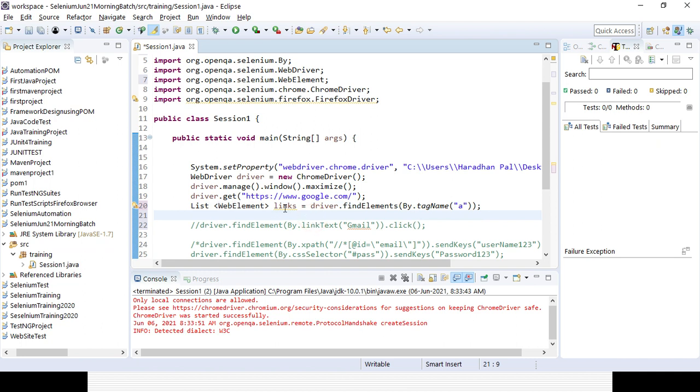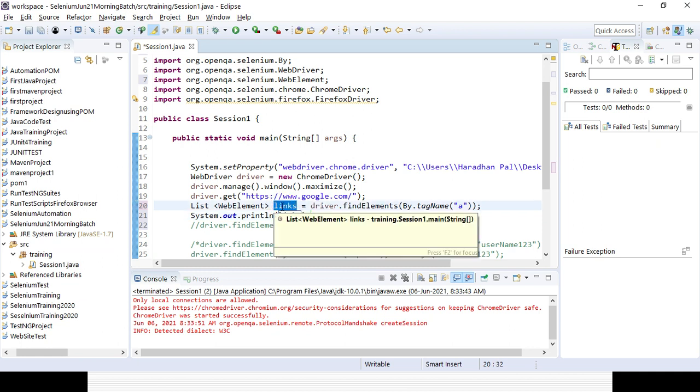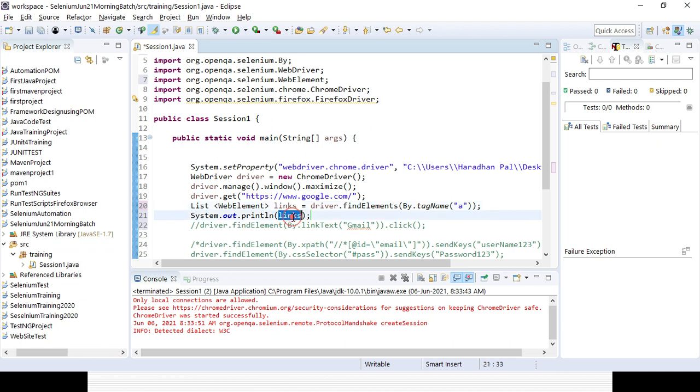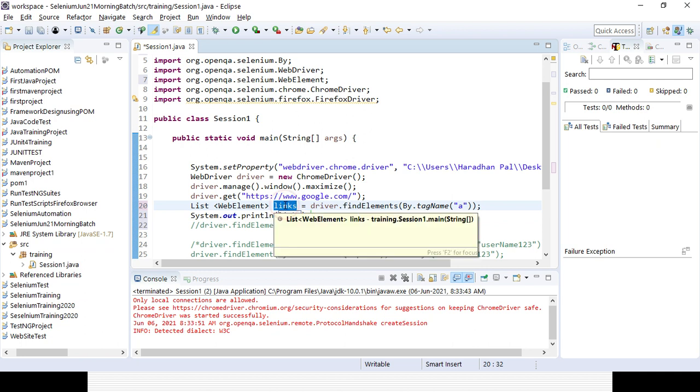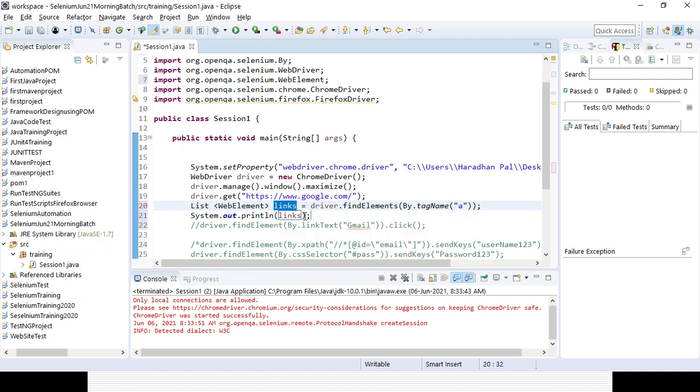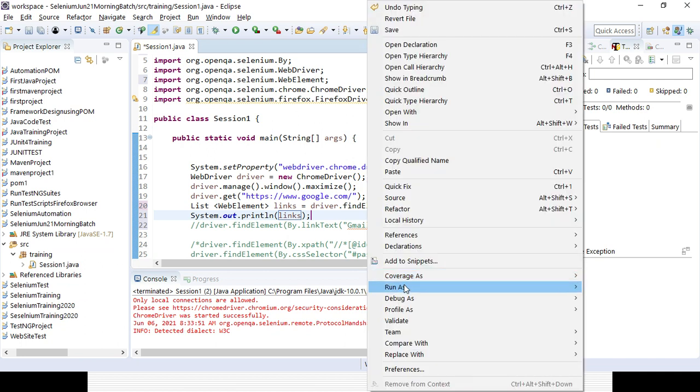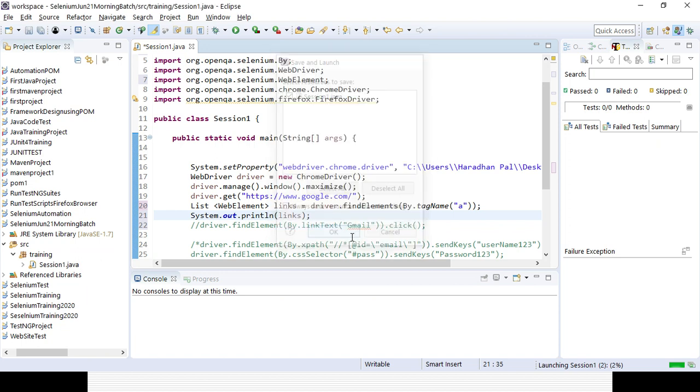Now if you want to print out how many links are available, you need to simply SYSO, and because this is an integer, you no need to give double quotes. In case it is an integer, you need to give only that part. In case it is a string, you need to give it in quotes. Okay, now let's see how many links are there in the web page. So I can easily get the links count.